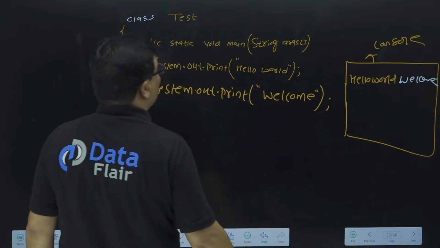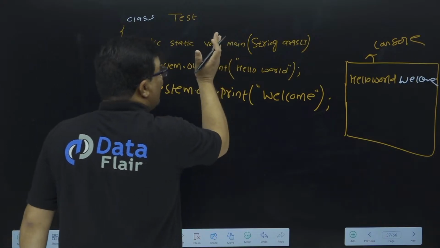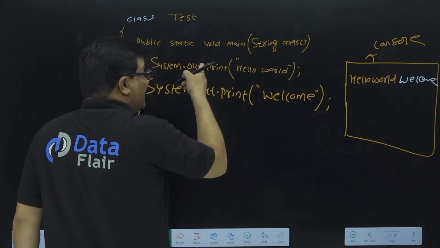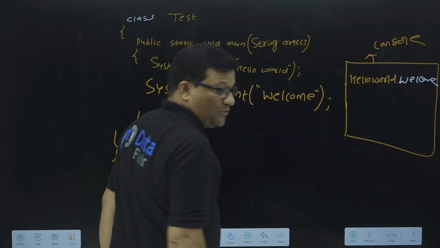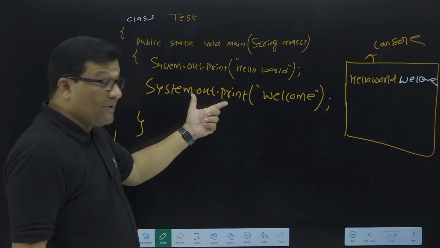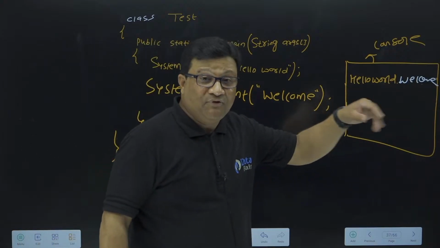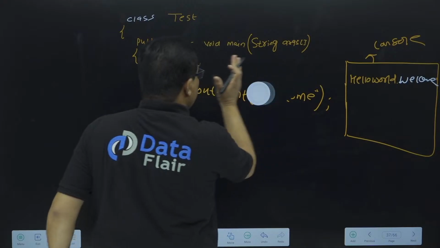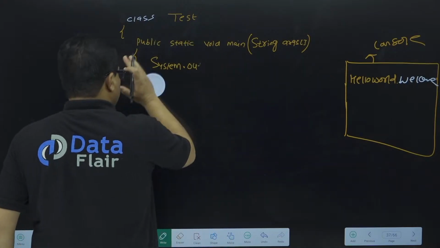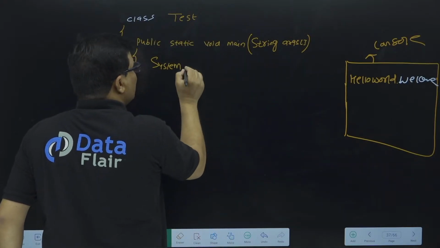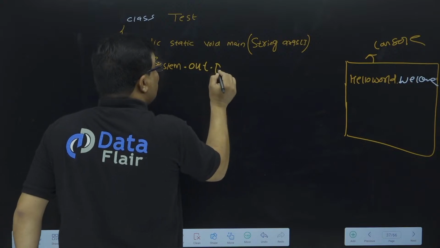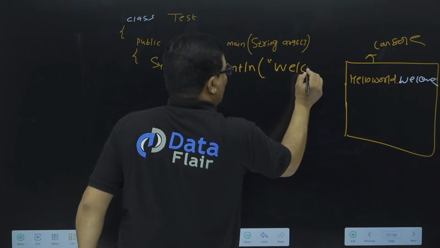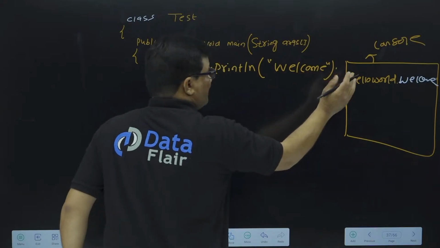Okay, so here we have to use the println method on the first line, right? Because if I use the print method in the first line, it puts the cursor on the same position. So the print method will always print the data on the same line. If you want to print your welcome in second line, you have to write something like this: system.out.println, welcome.